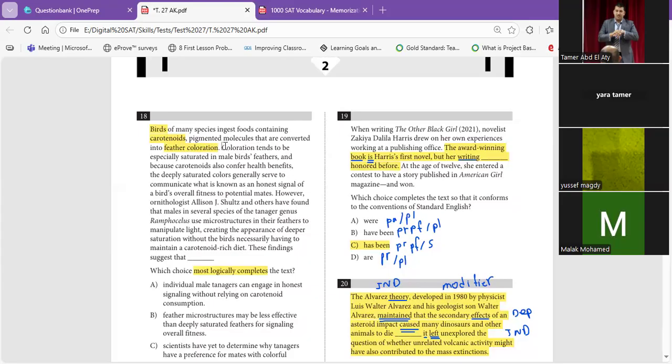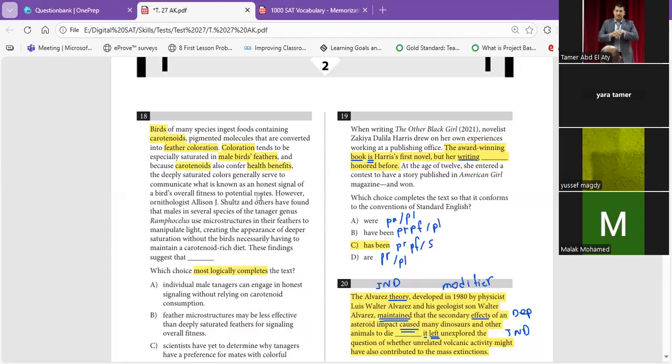Okay, coloration again tends to be especially saturated in male birds' feathers. So it will be concentrated in male birds' feathers. And because carotenoids also confer health benefits, as mentioned above, it's an indicator of health.